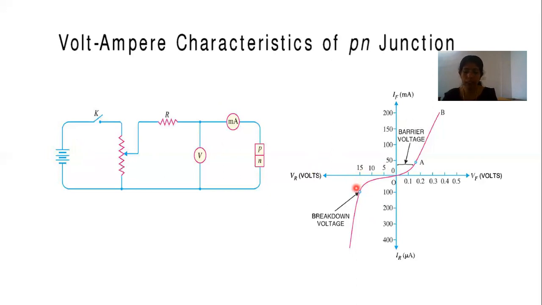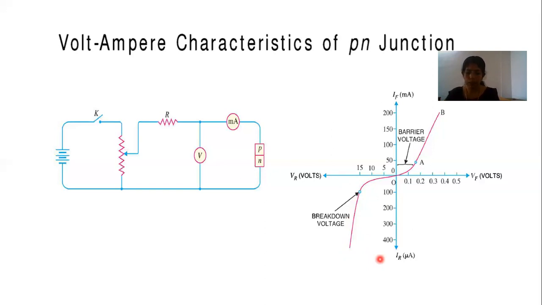The current at the PN junction increases rapidly. The voltage at which this phenomenon occurs is known as breakdown voltage. After a particular voltage, a breakdown will occur, and that voltage is known as breakdown voltage. At this voltage, the crystalline structure of the diode will break down.